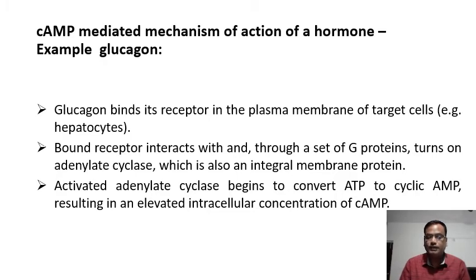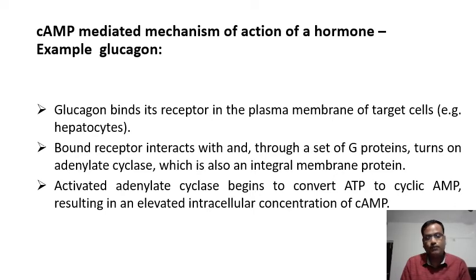Say you have not taken food for a long time and the amount of glucose molecule in the bloodstream is reduced because you are hungry, there is nothing in the alimentary canal, in the stomach, in the intestine. So the reduced blood sugar level will cause the pancreas alpha cells to secrete this glucagon hormone.